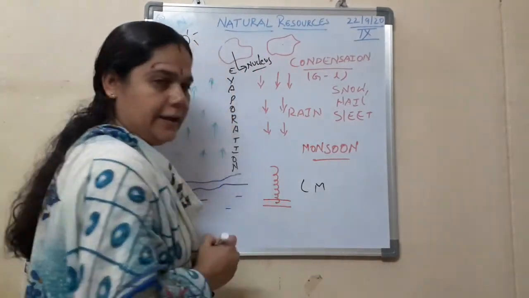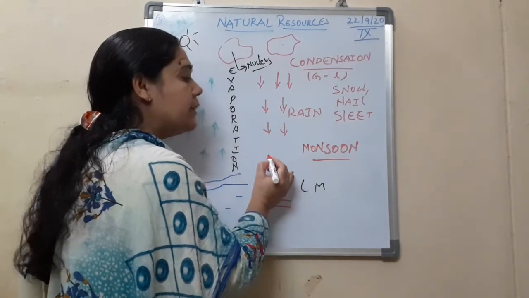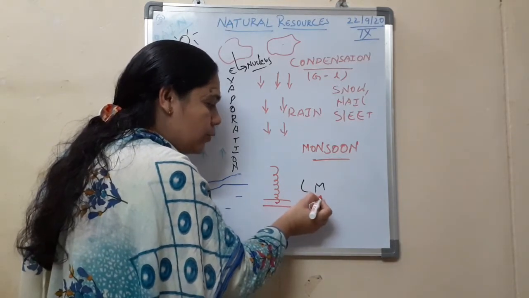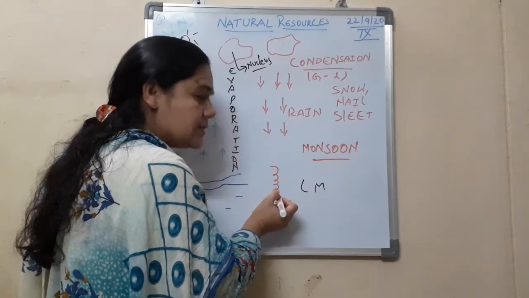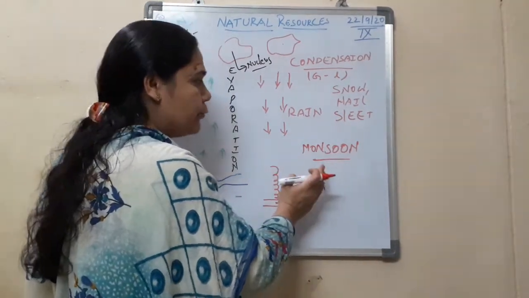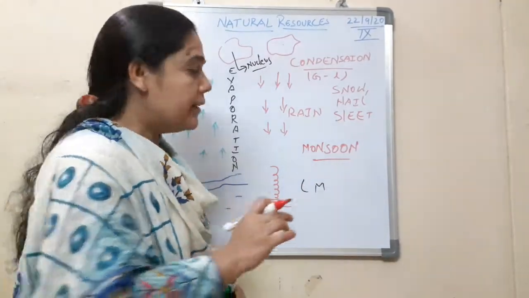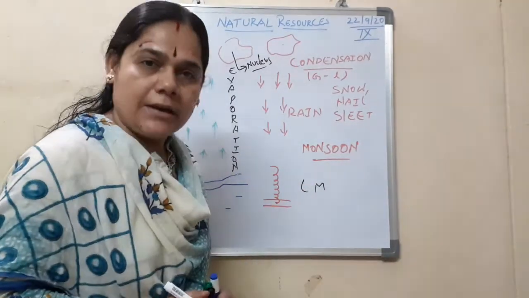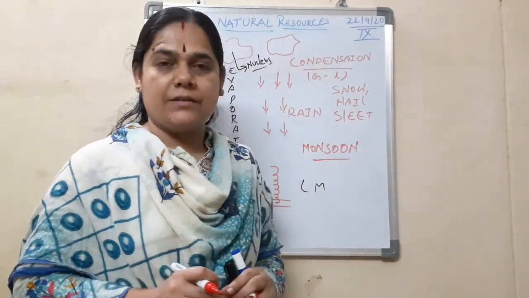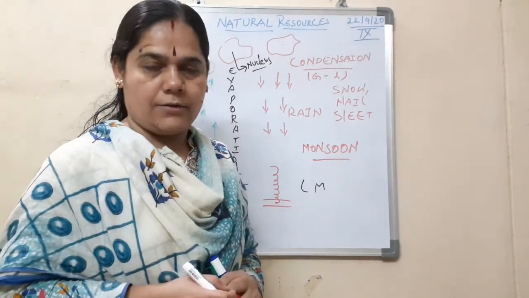creating a low pressure area. And thereby what happens? This warm air which has risen up will carry those rain bearing clouds, and in place of it, the cool air will come to occupy this low pressure area, and this will start moving from one place to another. Due to what? Due to the movement of wind as well, thereby resulting in the occurrence of rain. So I hope you are clear with this, children. So today we discussed how the monsoons occur. Okay children. Now let